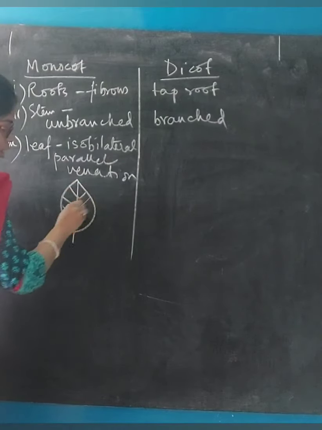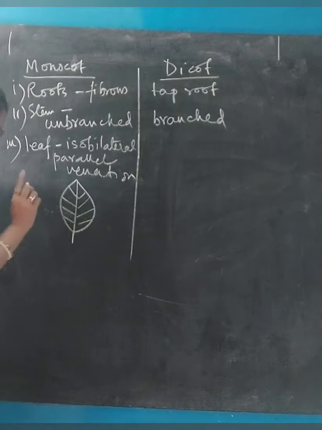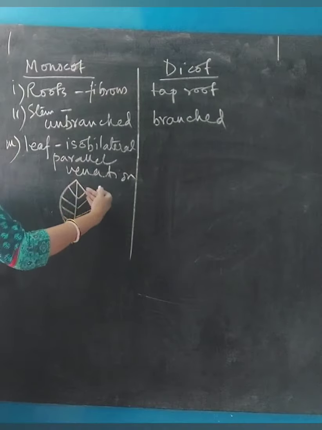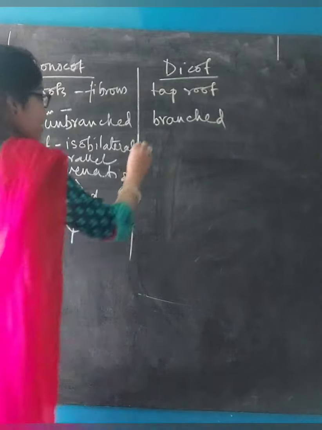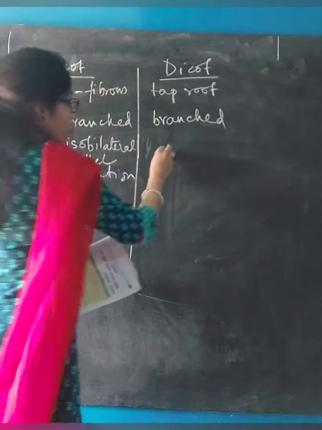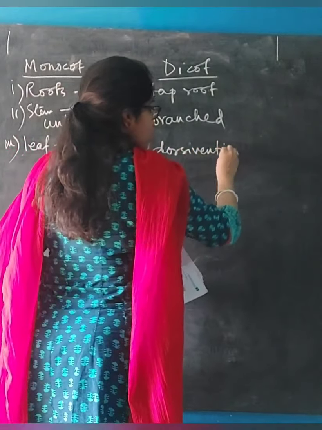These two sides are almost similar, as you can see on both sides of the axis. Also, if this is the dorsal part of the leaf, then on its opposite side there is the ventral part, and they are also similar to each other. But in case of dicot, the leaf is dorsiventral with reticulate venation.